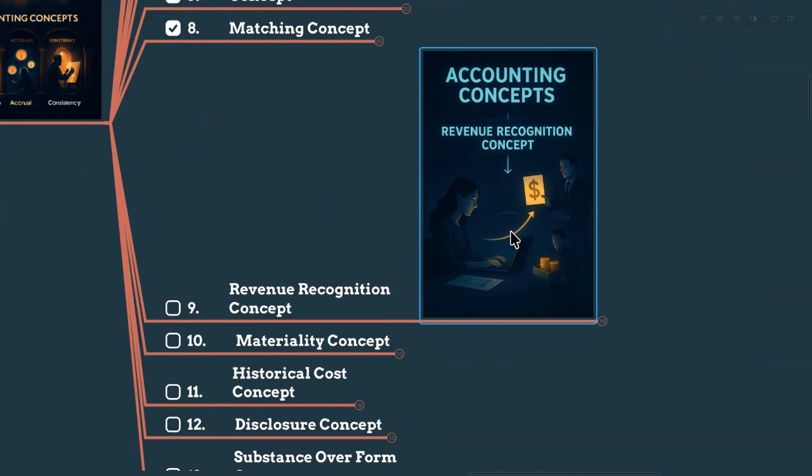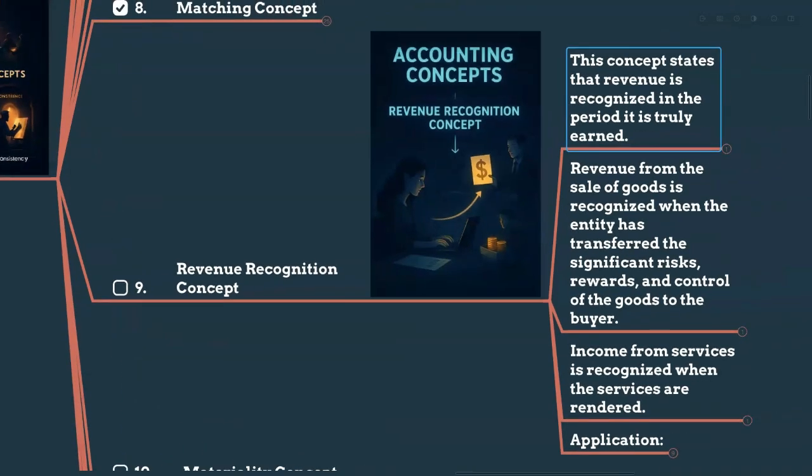So the revenue is recorded when it's truly earned, not when the cash is received. For goods, as I mentioned earlier, revenue is earned when ownership, the risk, and the reward is transferred to the buyer. It means you delivered the goods. For services, the revenue is earned when the service is completed. You have done your job. That is revenue recognition concept, my dear.